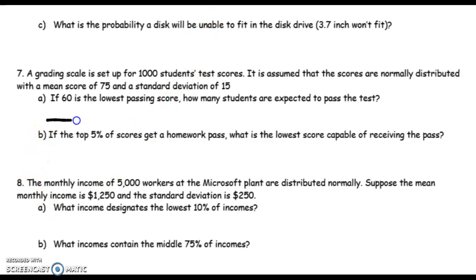So if I sketch my curve, the mean is 75. The standard deviation is 15, so 75 is here in the middle. Passing score is 60, so 60 obviously is below the average. That's right here. So to pass, you need a 60 or more. So I'm going to shade the right side of my curve. So I need to find that area or that percent. And then after I find that area or percent, I'm going to do it for 1,000 students.